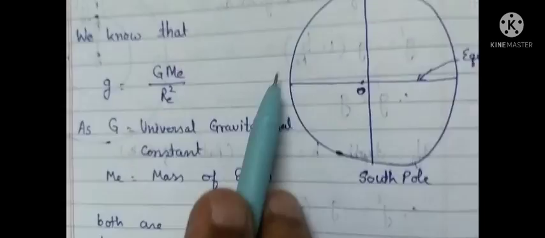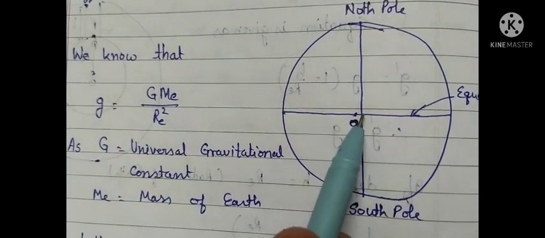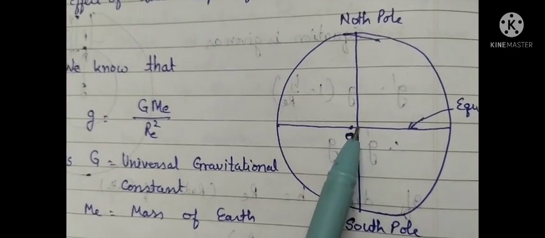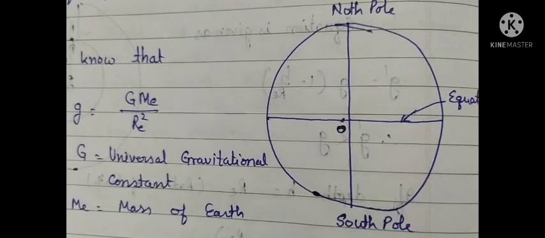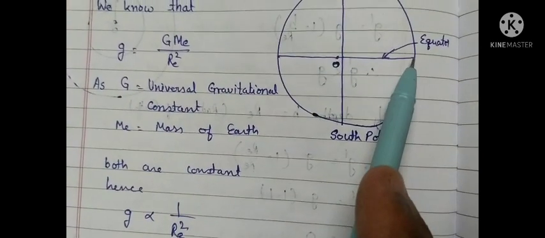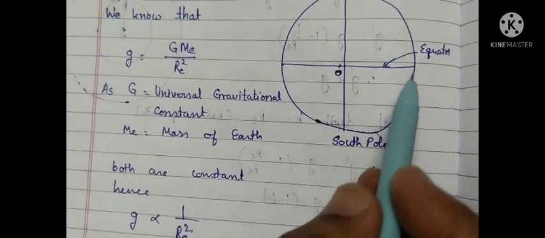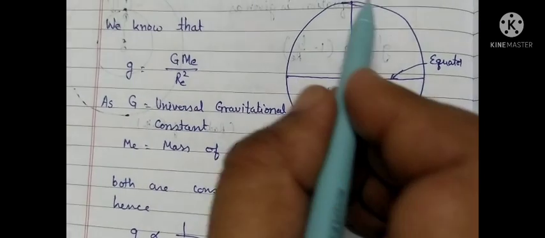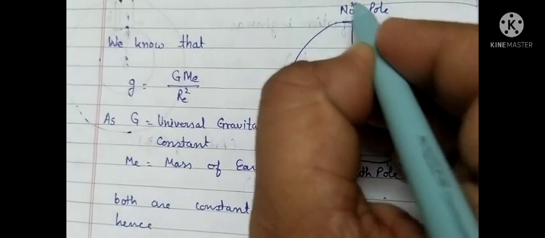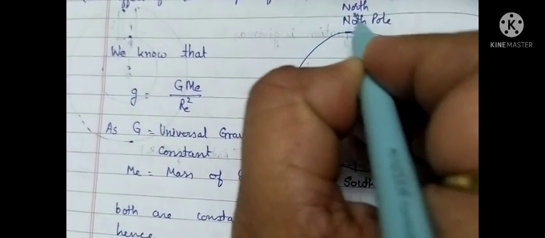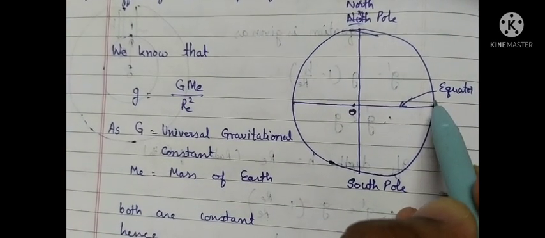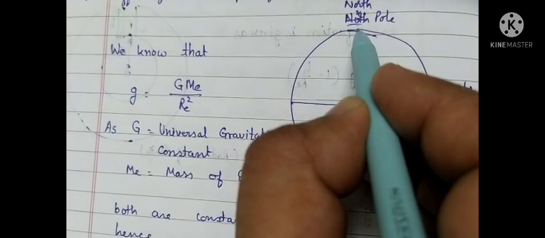So come to this diagram. As we know, the radius of the earth is maximum at the equator, so acceleration due to gravity is minimum because it is inversely proportional. So acceleration due to gravity is minimum at the equator, and as we move from the equator towards the pole, either the north pole or the south pole, in both cases the radius keeps on decreasing.